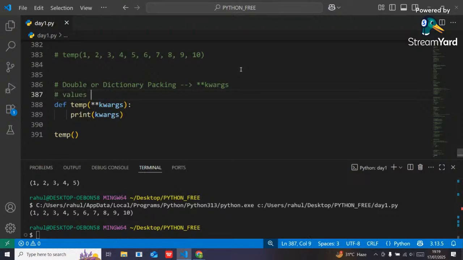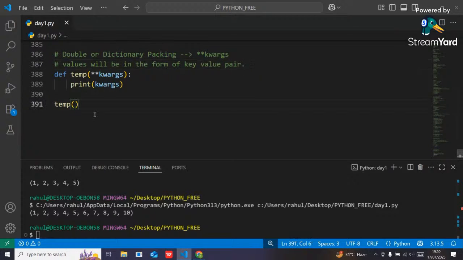Values will be in the form of key value pair, right guys? In dictionary, whatever values we are going to store, the values should be in the form of key value pair. So here also we have to pass the data as key value pairs.